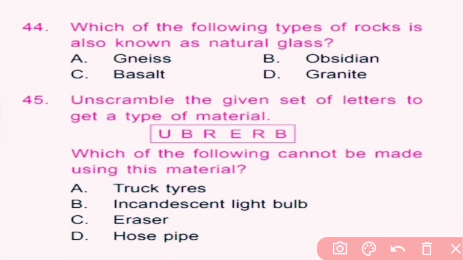Question number 44. Which of the following types of rock is also known as natural glass? Obsidian is a very smooth and shiny rock.